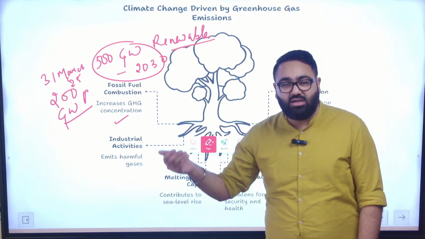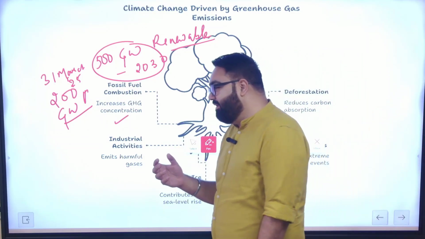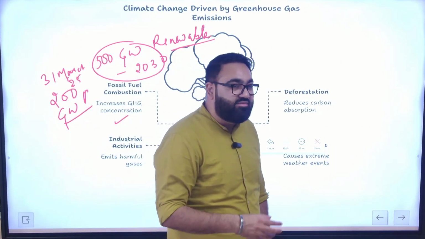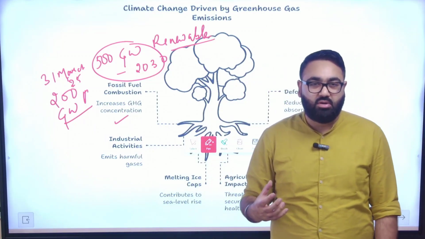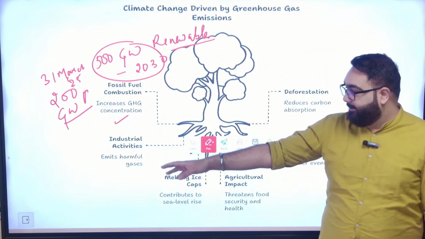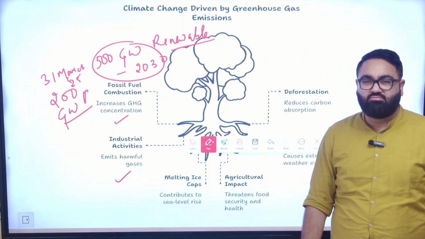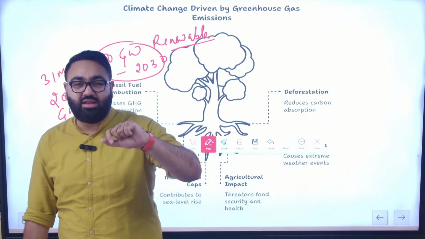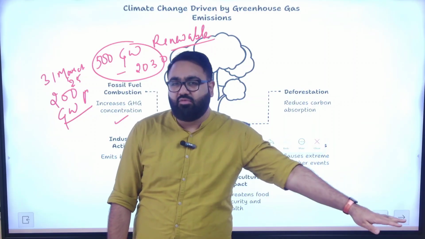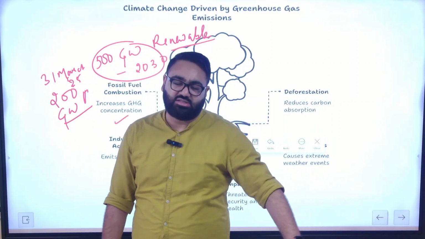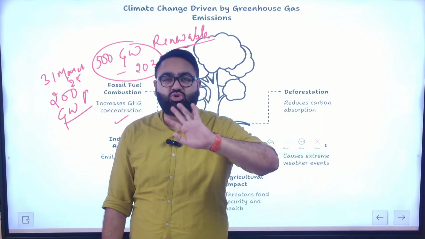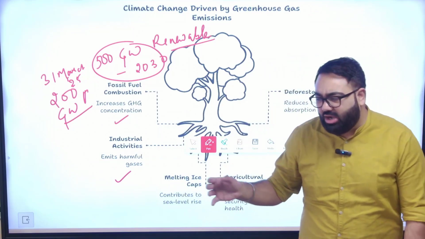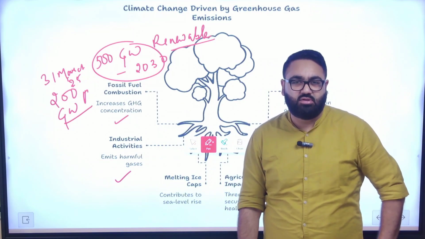We are reducing it gently, we are reducing it gradually, we are putting a lot more focus on solar, wind, etc. But again, coal still remains a very heavy part of our energy portfolio, leading to the problem of greenhouse gas emission. Industrial activities, again, that doesn't need any explanation. Around the world, there is a big debate between developing and the developed world. The developed world, US, UK, Germany, etc., they want all the countries to cut down their industries. They want China, India, every country, Brazil, to cut down their industries, to stop most of their industries.